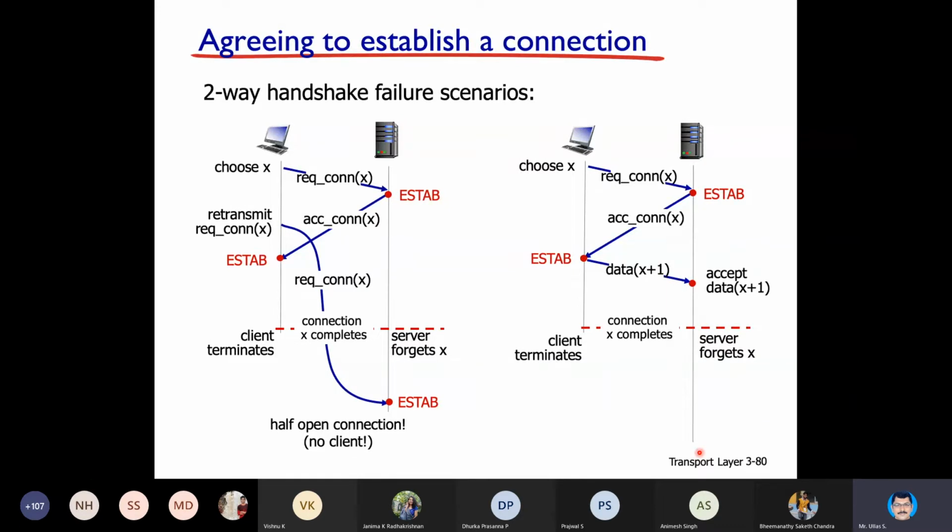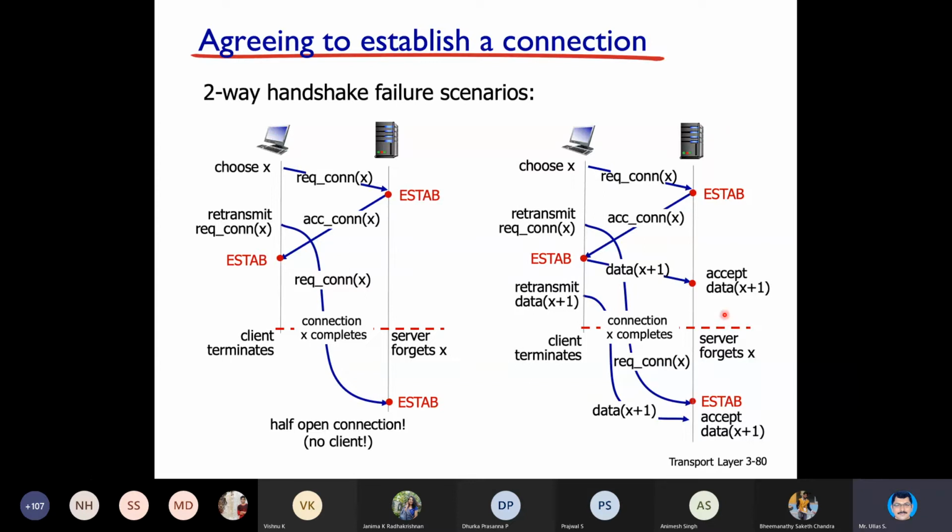Now, the next sequence number is obviously X plus 1 because the next byte is sent. That is, data is sent. The sequence number is X plus 1. It is not necessary that only 1 byte of information will be there at that point of time. It will be multiple. The next sequence number will be X plus 1 plus the number of bytes it transmitted after establishing the connection. Hope it is better now. Can I proceed?